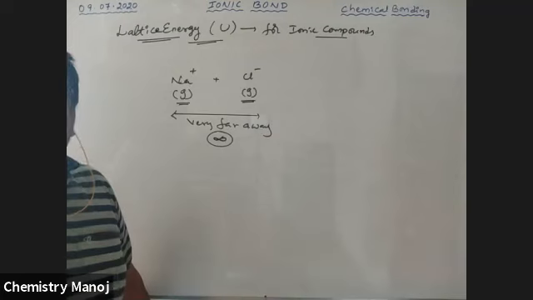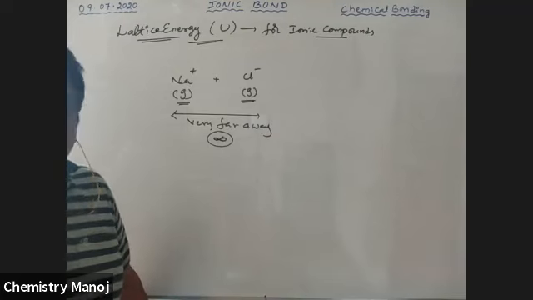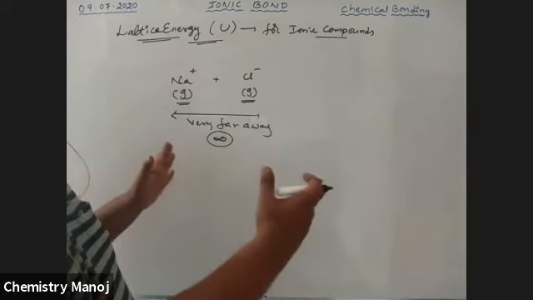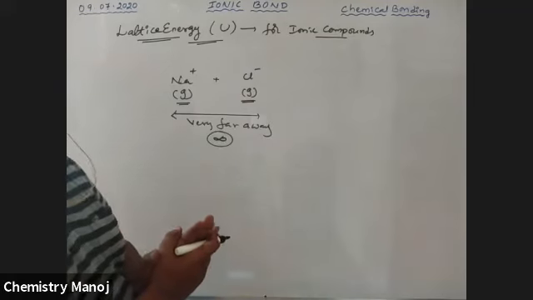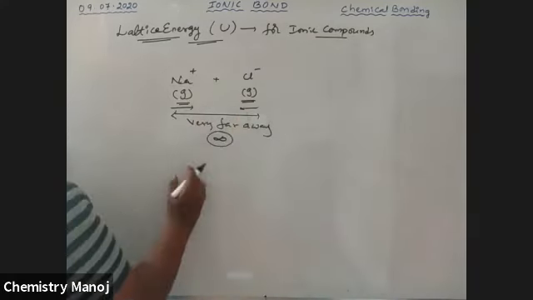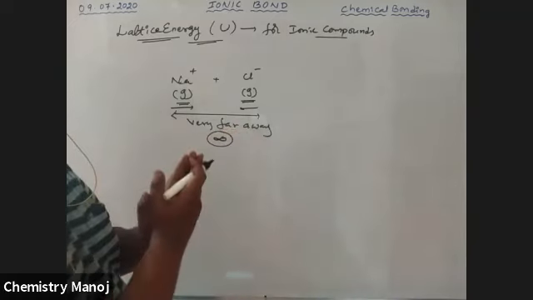So at infinite distance, I am taking two oppositely charged ions. Now I am trying to bring those two ions close to each other. This ion is moving in this direction, and this ion is moving in this direction. That means they are approaching nearer to each other.